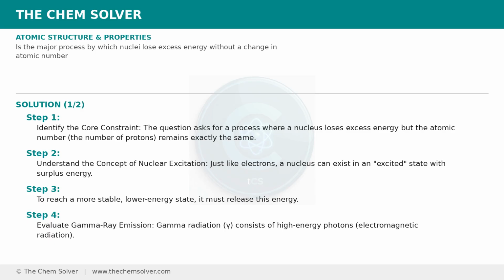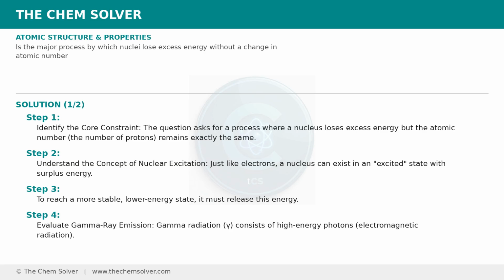Identify the core constraint. The question asks for a process where a nucleus loses excess energy, but the atomic number, the number of protons, remains exactly the same. Understand the concept of nuclear excitation. Just like electrons, a nucleus can exist in an excited state with surplus energy. To reach a more stable, lower energy state, it must release this energy.